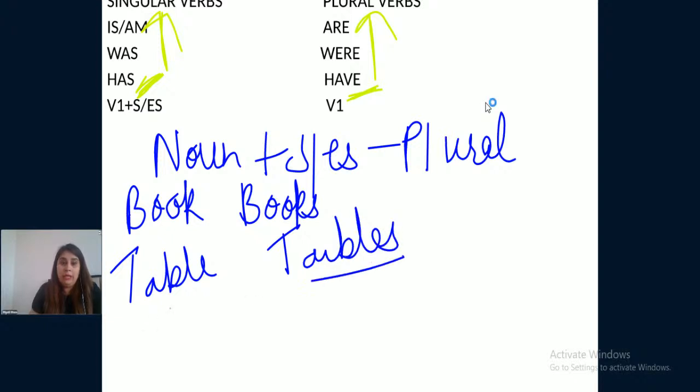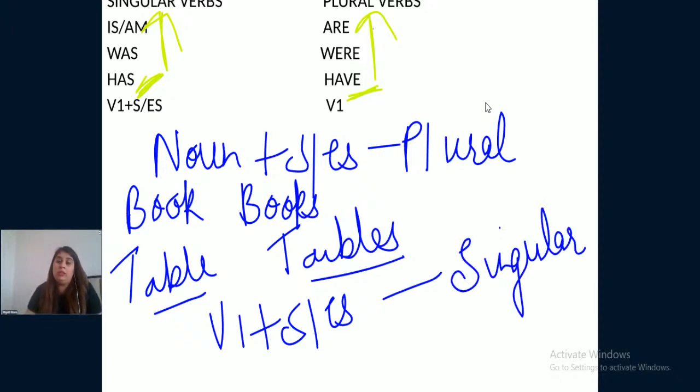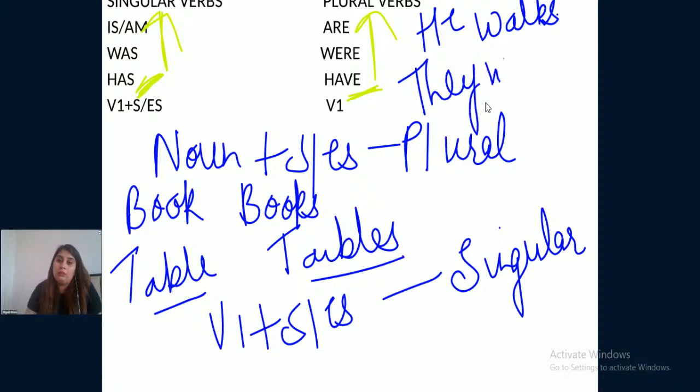But the same thing is opposite in the case of verbs. If we add s or es to first form of verb, it will become singular. He walks, they walk. When we add s or es to a noun, the noun becomes plural.